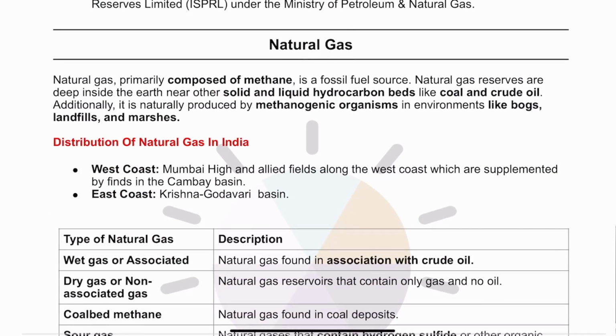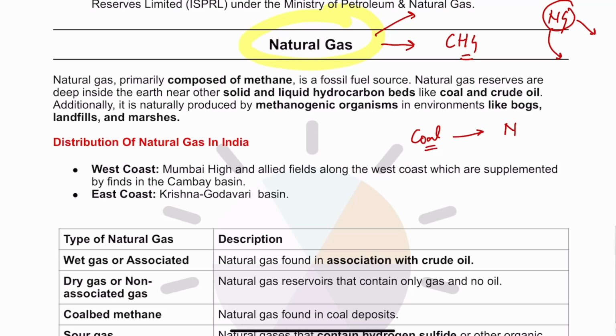Then moving on to the next one, that is natural gas. Now guys, when we talk about natural gas, the major constituent of natural gas is CH4, that is methane. Methane at the same time also happens to be a major greenhouse gas. But still, countries are moving towards natural gas because the carbon footprint of natural gas is less than coal. So as countries are transitioning away from coal, the transitionary fuel is natural gas, and after natural gas, the countries might be moving towards renewable energy.